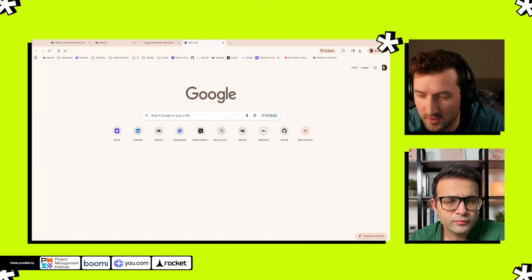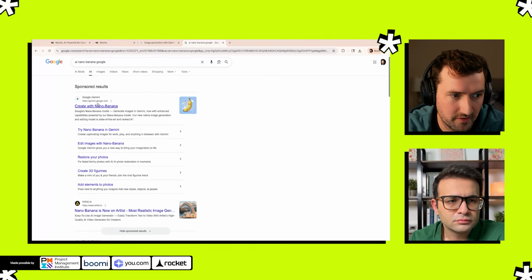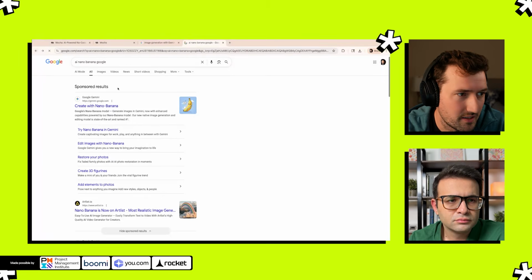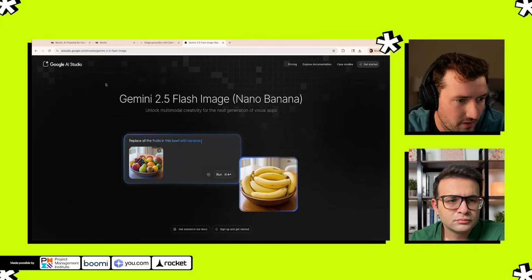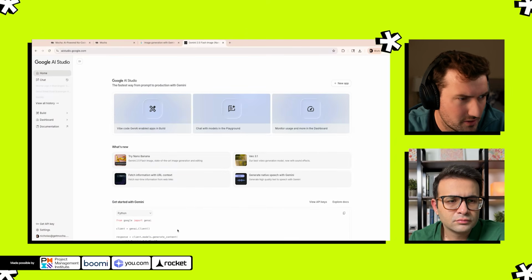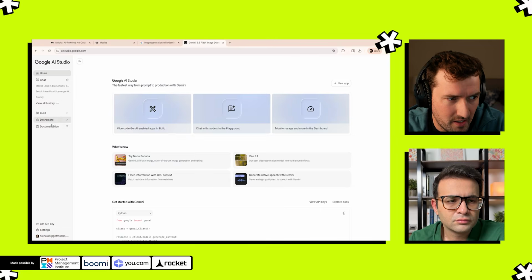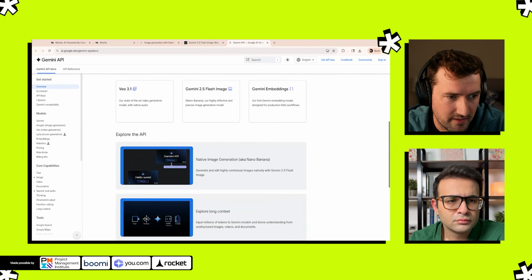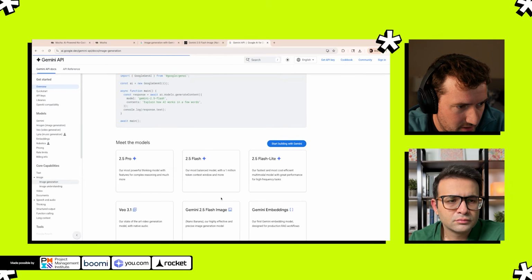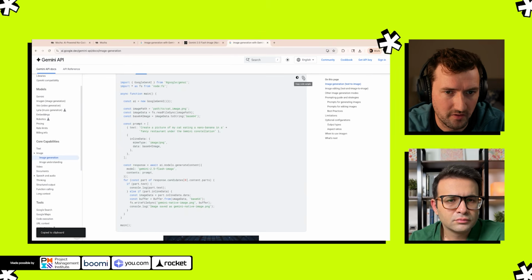So I'm going to look for AI, Nano, Banana, Google, which I know is the link, and it's going to say create with Nano Banana. And actually, this is not the one I want, the studio. So I'm going to go to AI Studio, get started. I'm in the AI Studio. And then I have an API key, but you could get an API key right here. And I just go to the documentation. And here we are. And I'm just going to copy image generation. I'm going to copy this. And this is what you would link.